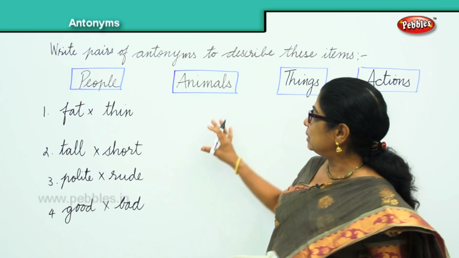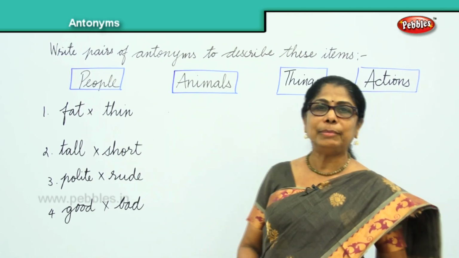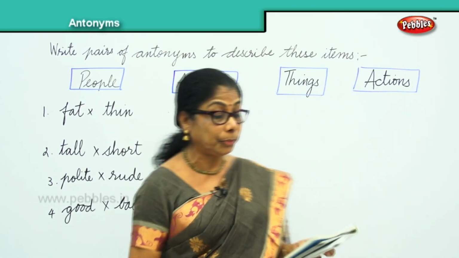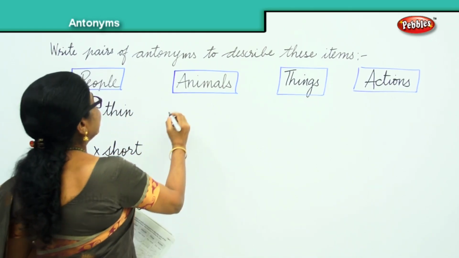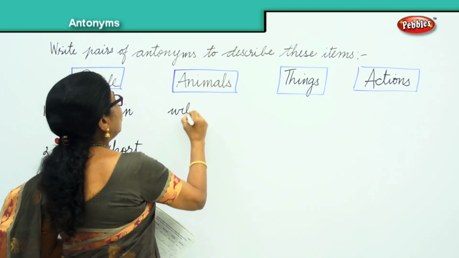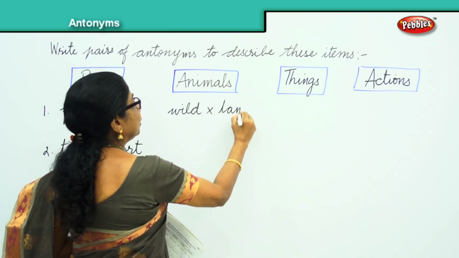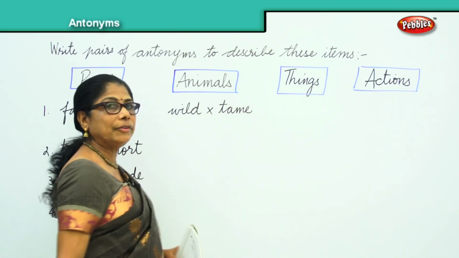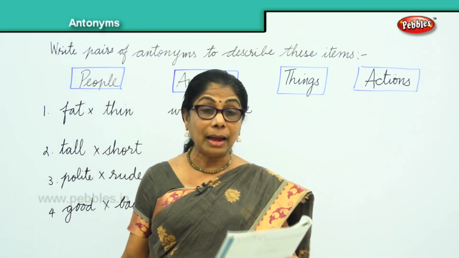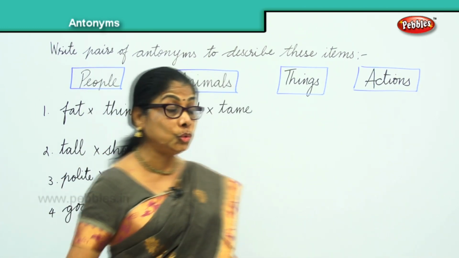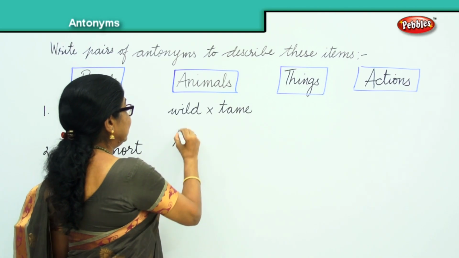Okay, now let's take animals. When you talk about animals, what will you say? Wild and tame. Very good. You will say wild animals and tame animals. What else will you say about animals? There are tiny animals and huge animals.